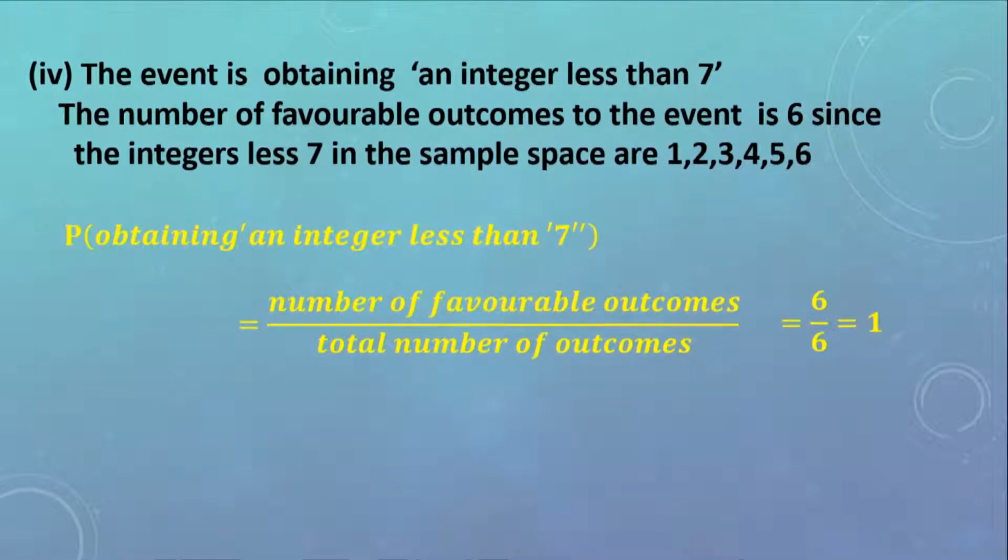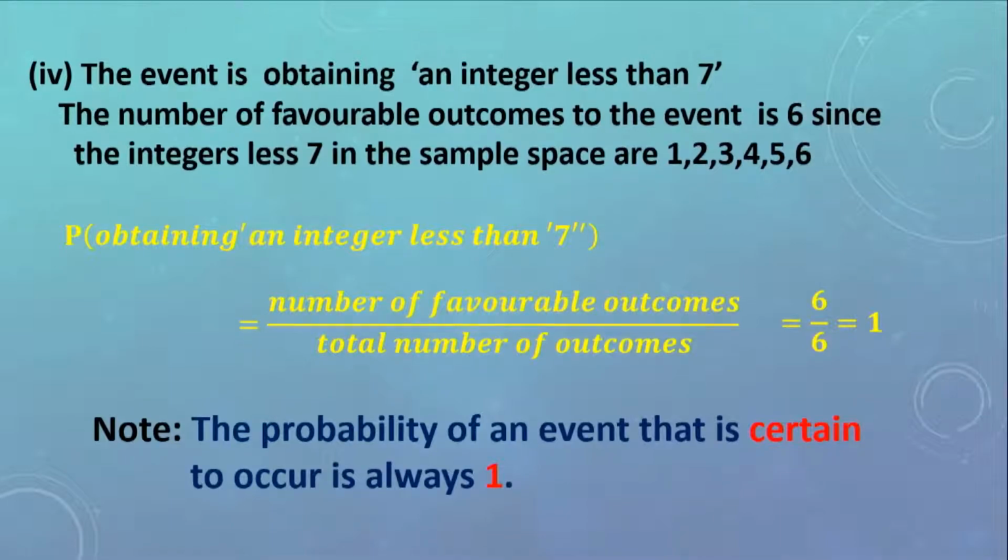Here again, we're going to conclude that the probability of an event that is certain to occur is always 1. Whenever we are calculating the probability of an event which is the same as the sample space, the probability will always be 1.